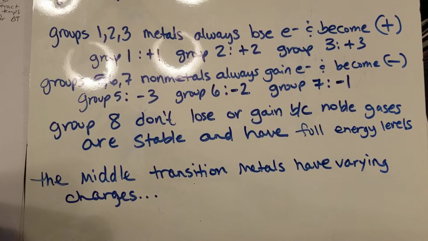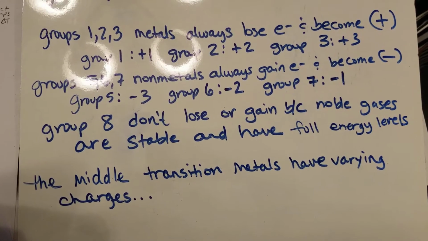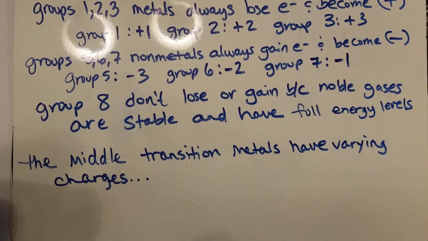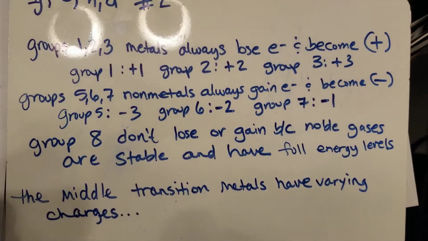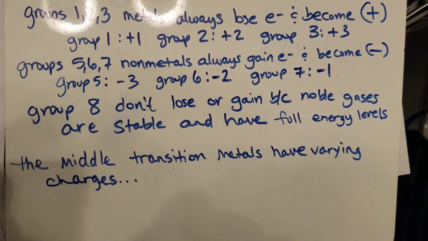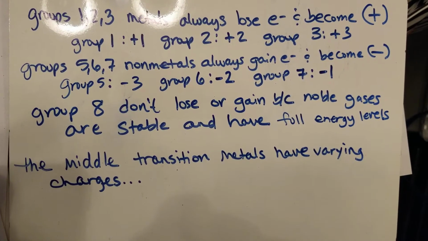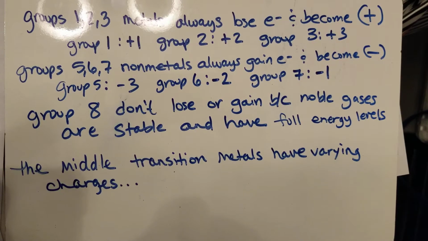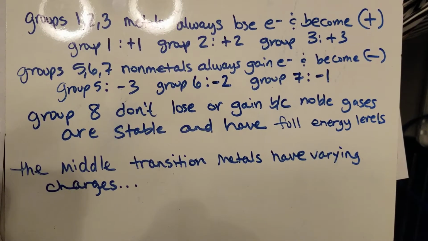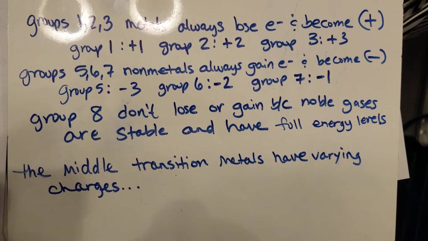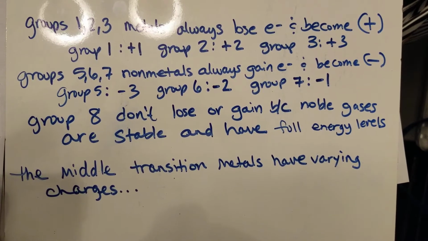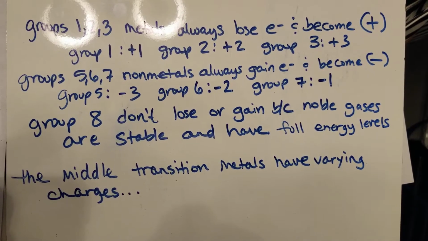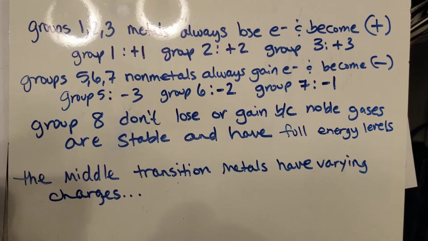It says how groups 1, 2, and 3 are metals, and they always lose electrons and become positive. So I've written down how group 1 is always going to be +1, group 2 is always going to be +2, group 3 is always going to be +3. Groups 5, 6, and 7 are nonmetals. They're always going to gain electrons and become negative. So group 5 is always going to be -3, group 6 is always going to be -2, and group 7 is always going to be -1. The group 8 elements don't lose or gain electrons because they're noble gases, they're stable, they have full energy levels. And the reason we don't look at the middle elements is because they're transition metals and they have varying charges.